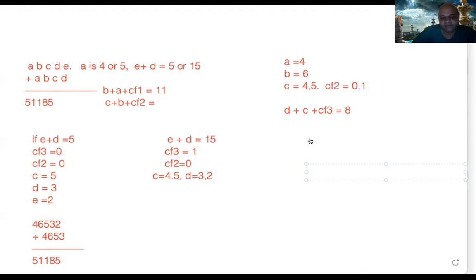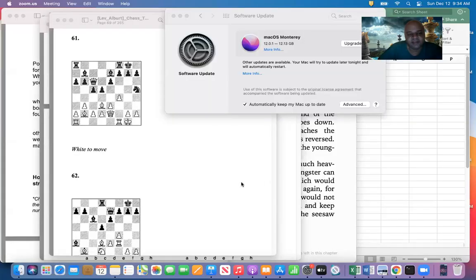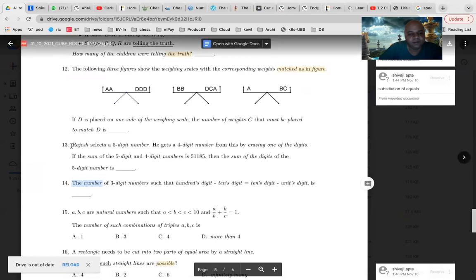Sorry, I was showing you this one. I started sharing, so number 13 we solved, and number 14 is just like this, we will be able to get it.